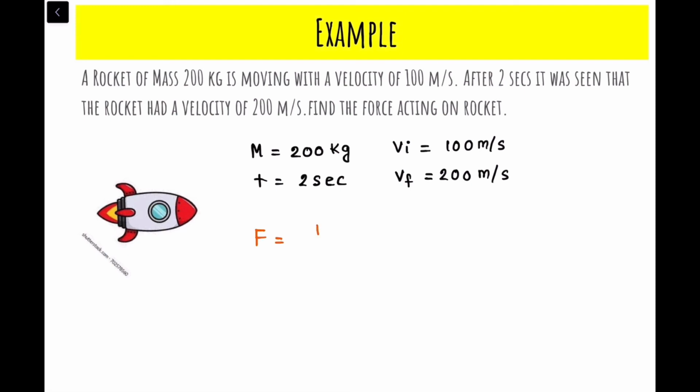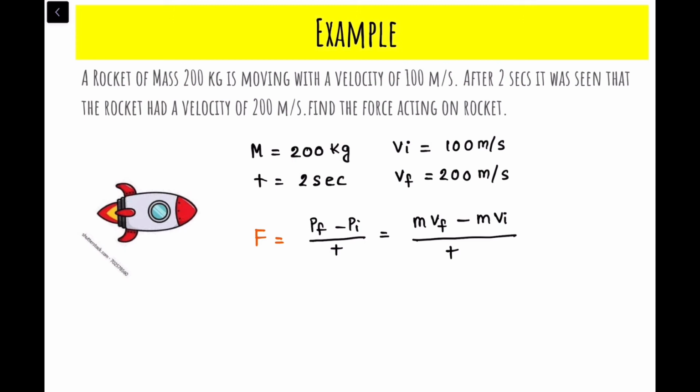The force equation was final momentum minus initial momentum divided by time. So this was M times the final velocity minus M times the initial velocity, divided by time, right? Okay, so if you just solve this, we'll get the force.